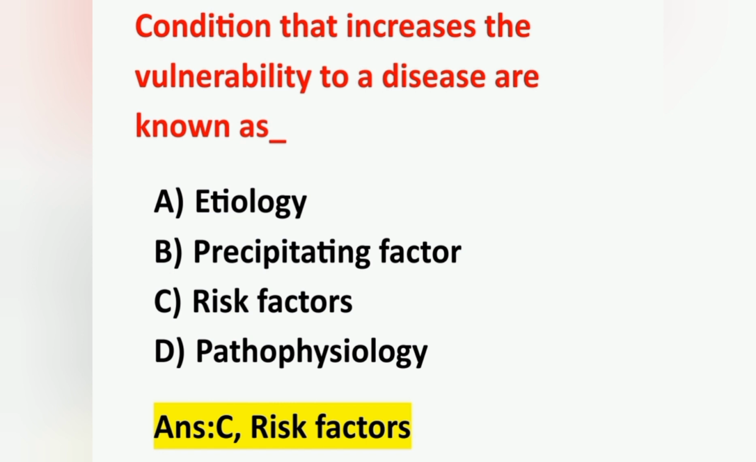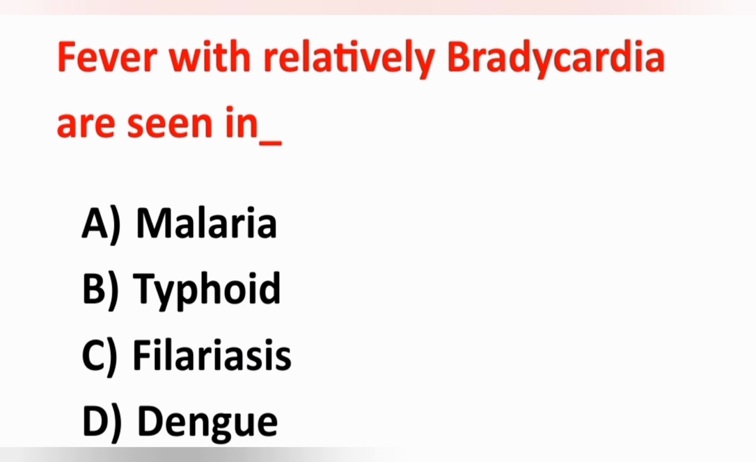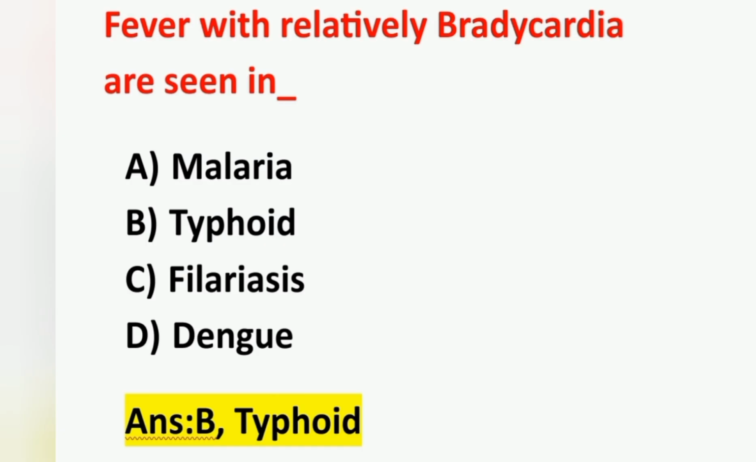Move on to next question. Fever with relative bradycardia is seen in option A malaria, option B typhoid, option C filariasis, option D dengue. Here question, fever along with bradycardia. Bradycardia means decreased heart rate, can be seen in case of typhoid. Option B is the correct answer. Fever with bradycardia is seen in typhoid.